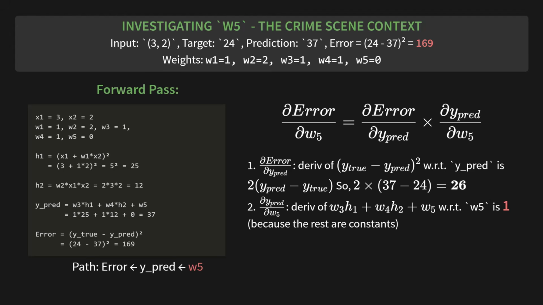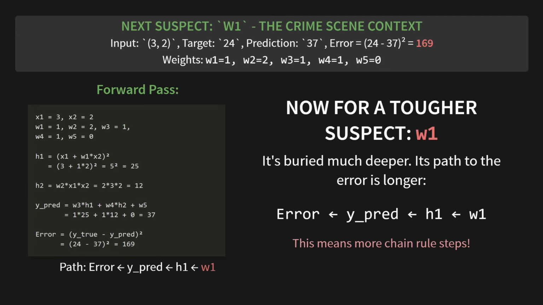Second, the derivative of the prediction with respect to W5. The prediction is W3 times H1 plus W4 times H2 plus W5. So the derivative with respect to W5 is just 1. The total blame for W5? It's 26 times 1. 26.